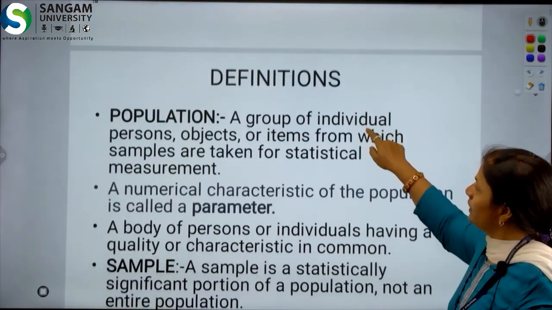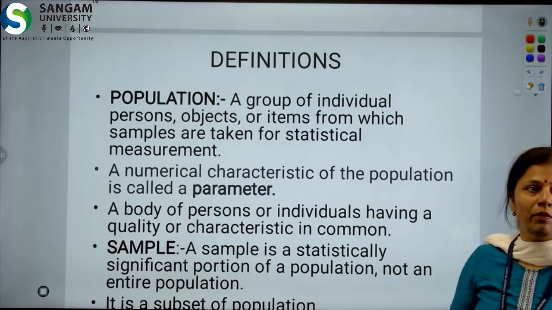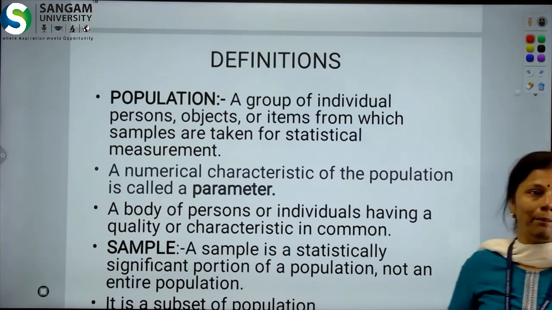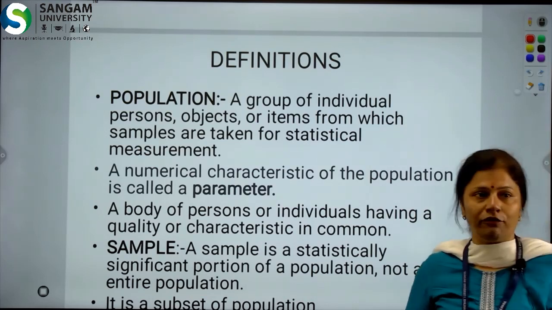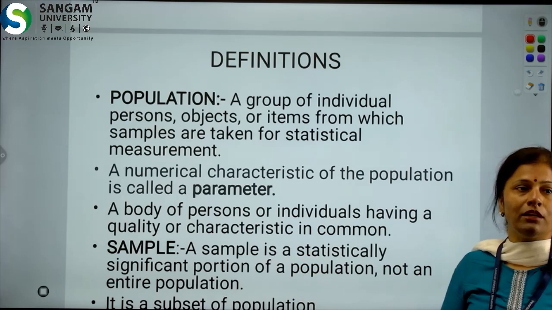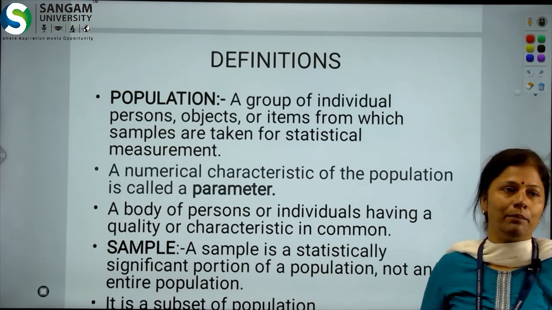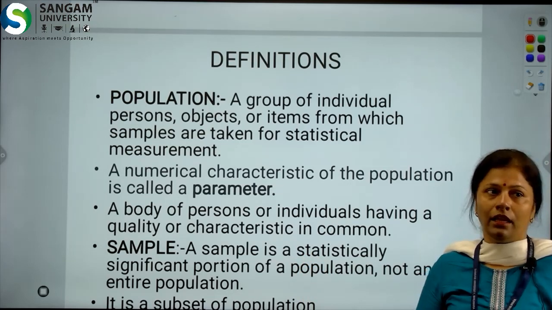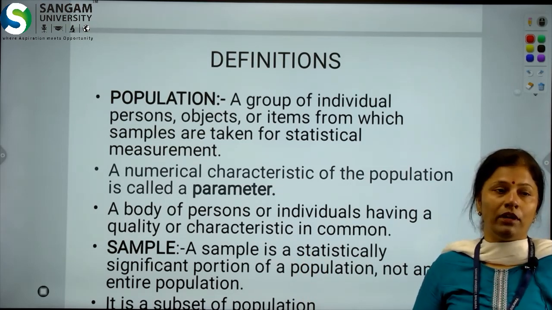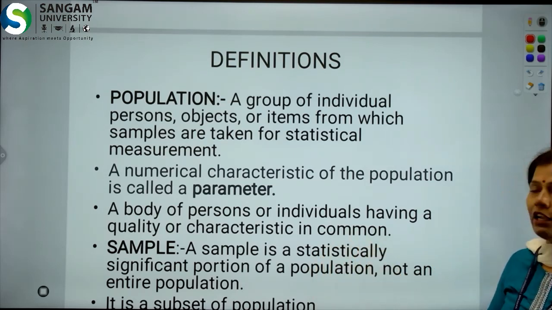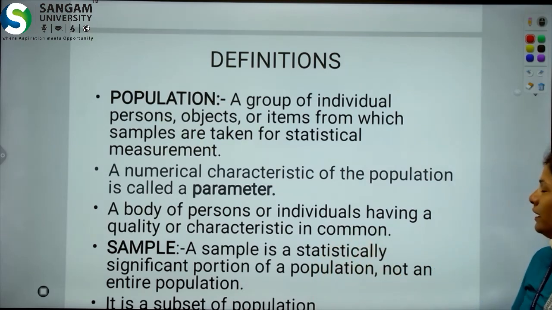So, the population is basically a group of individuals, objects and items from which we can take our sample for research purposes. The sample is a subset of a population, or we can say it is a part of the entire population which is used for our research study. Population is a body of persons or individuals having a quality or characteristics in common.